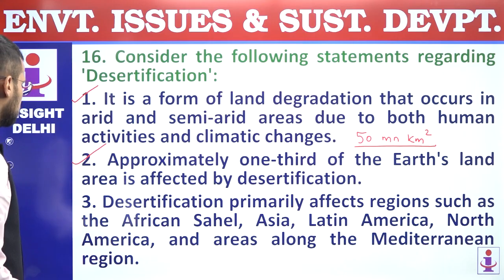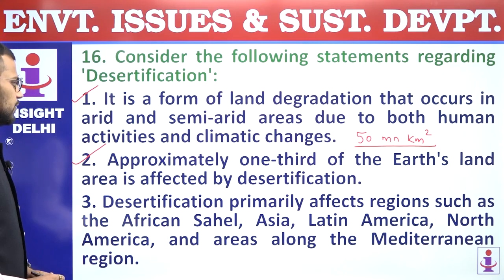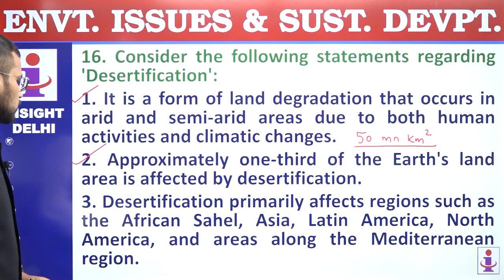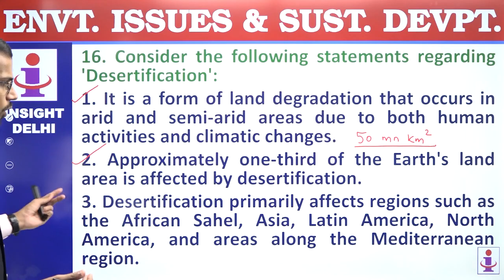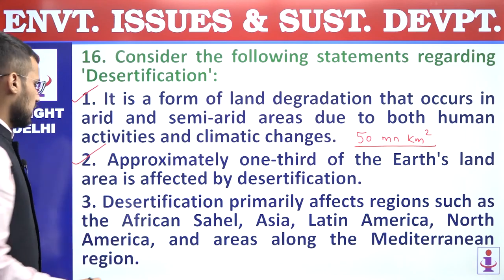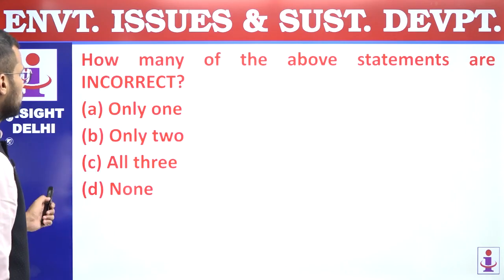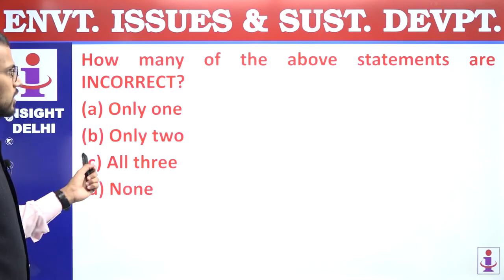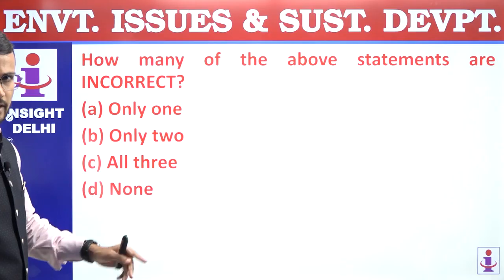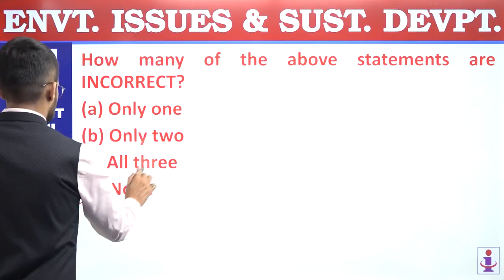Correct statement. Third, desertification primarily affects regions such as the northern Sahel, the African Sahel, Asia, Latin America, North America, and areas along the Mediterranean, right? So all these locations are associated with desert, and that's why third statement is also a correct statement. So all these three statements are correct. We are supposed to find out how many are incorrect. None is incorrect, and that's why answer is D.